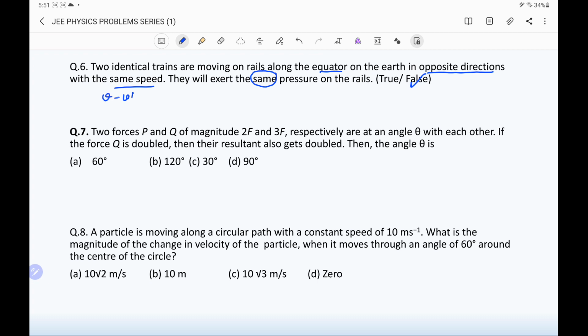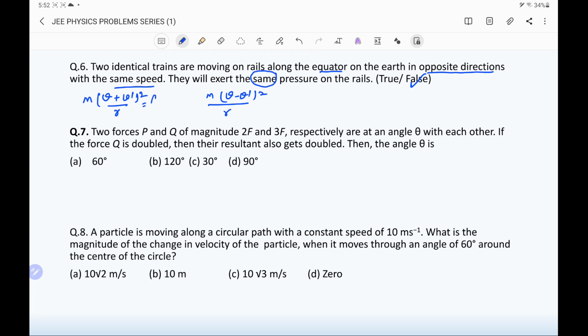So in one case the velocities are in the same direction, so the net velocity will be v plus v dash for the train, and in another case it will be v minus v dash. So the centripetal force will be m v square by r, where r is the radius of the path, and in the other case the centripetal force will be m (v minus v dash) square by r.